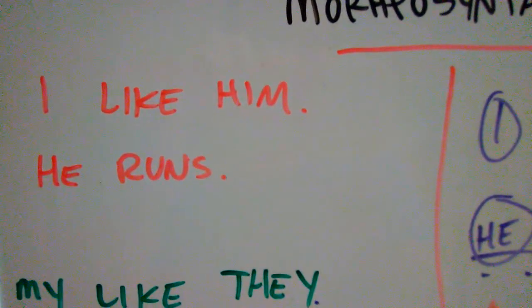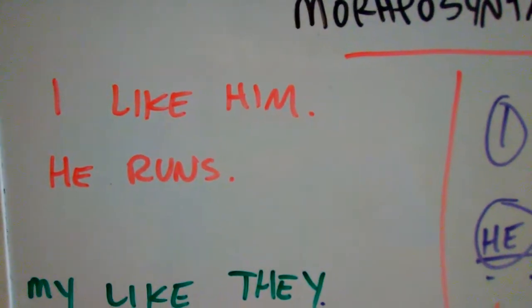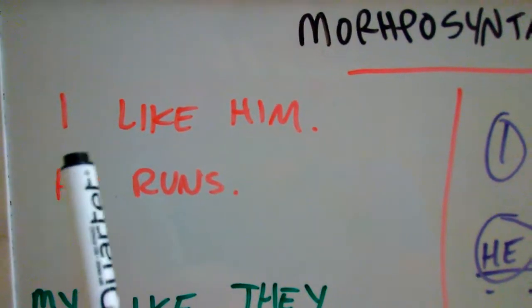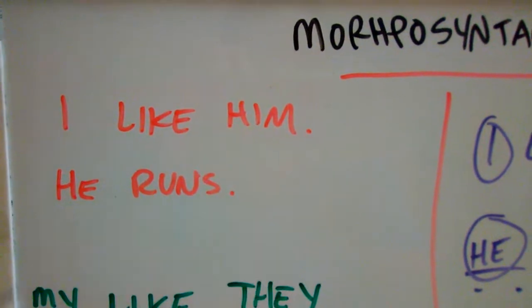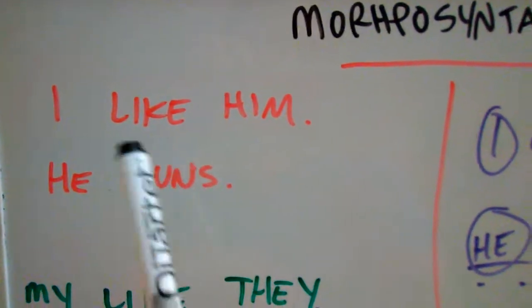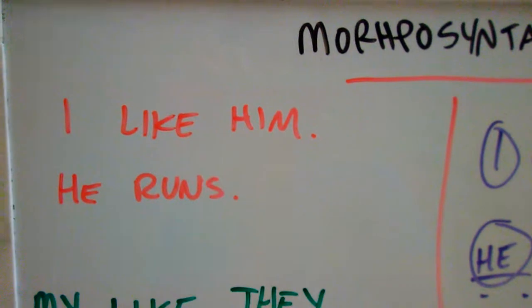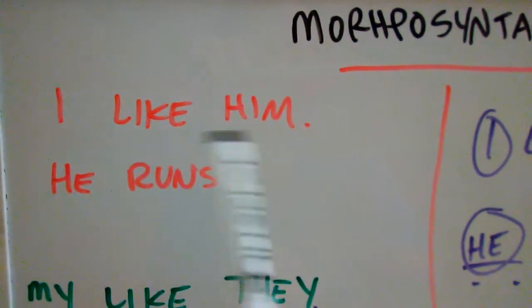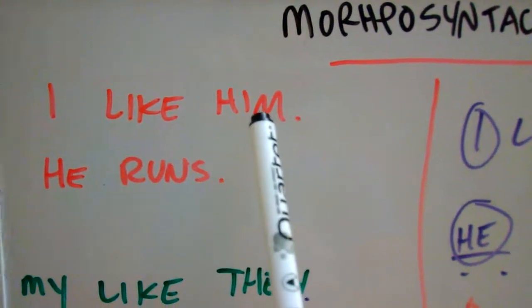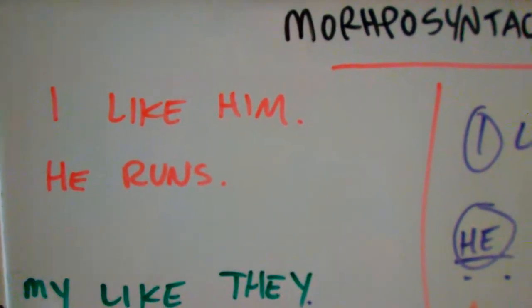But take a look closely at the pronouns. We have I written in the subjective case and him written in the objective case. So, I like him. Who is the direct object? Him is the direct object, because you're liking the object. I am liking an object. I like him, all right?